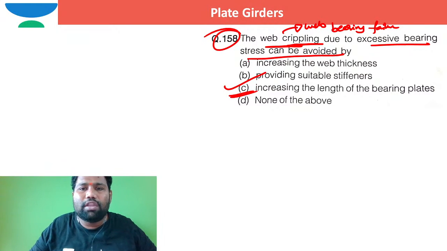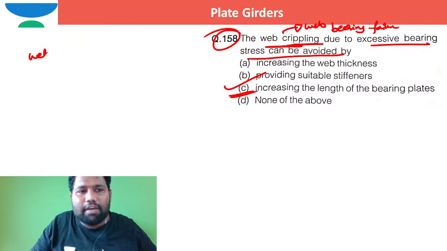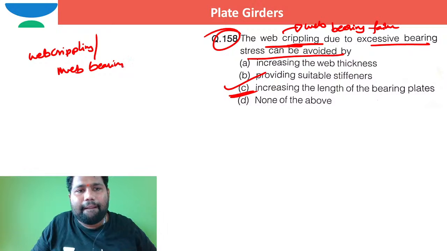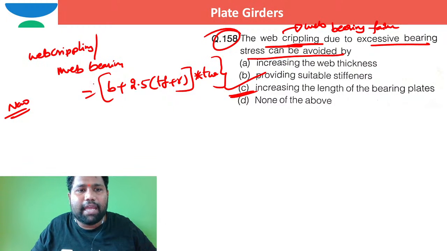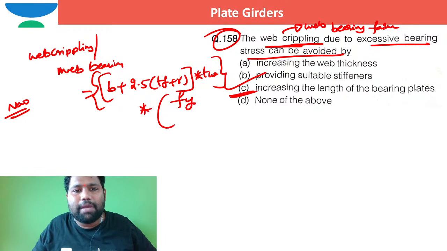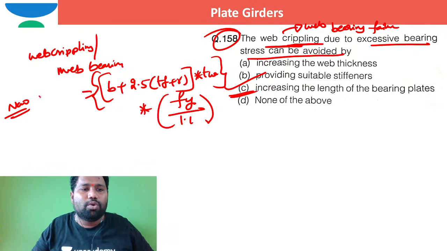I hope you know the web crippling strength. What is the web crippling or web bearing strength? In terms of the new code of practice, the answer is (B plus 2.5 times the thickness of the flange plus root radius) into thickness of the web. This is the bearing area, web bearing area, into bearing stress. The permissible bearing stress as per the new code is Fy by 1.1.